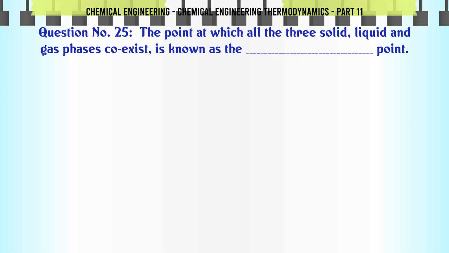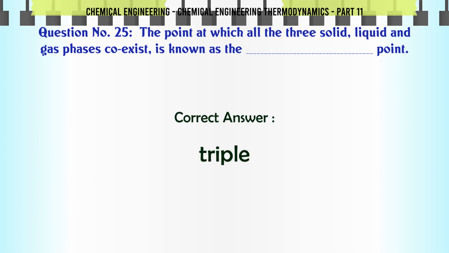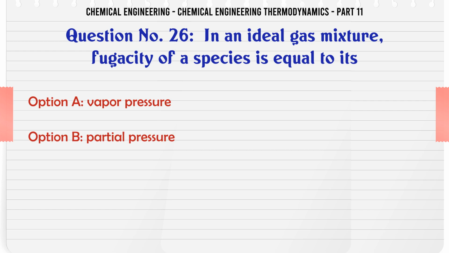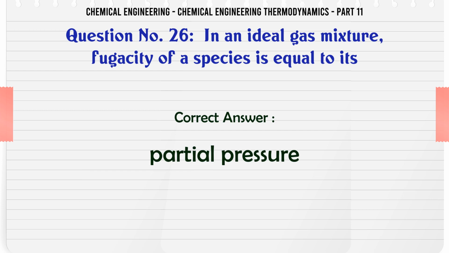The point at which all the three solid, liquid and gas phases coexist is known as the point. A freezing, B triple, C boiling, D boil. The correct answer is triple. In an ideal gas mixture, fugacity of a species is equal to its A vapor pressure, B partial pressure, C chemical potential, D none of these. The correct answer is partial pressure.